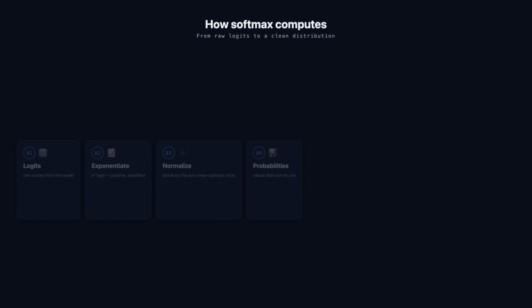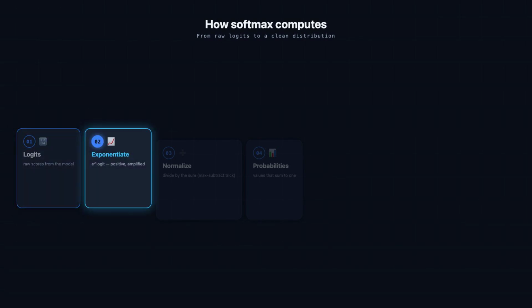Here's the actual computation, and it really is only a couple of moves. Start with the raw logits straight from the model. Say the network scored 3 classes. Those 3 numbers are your input, and right now, they carry no probabilistic meaning at all. They're just the model's uncalibrated opinion about each option.